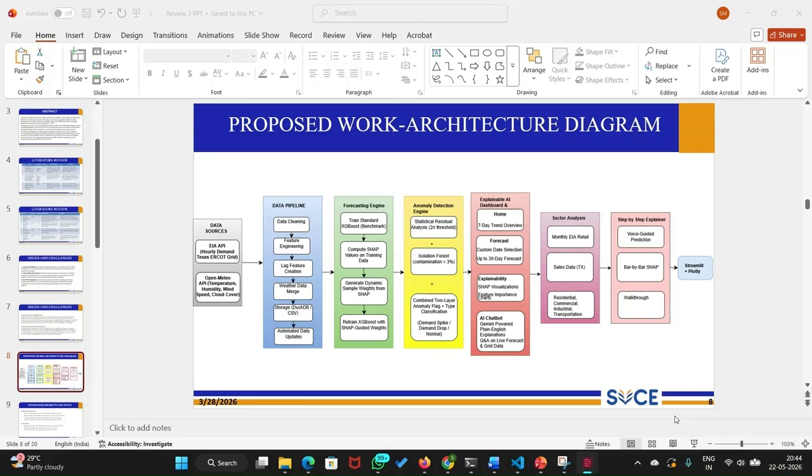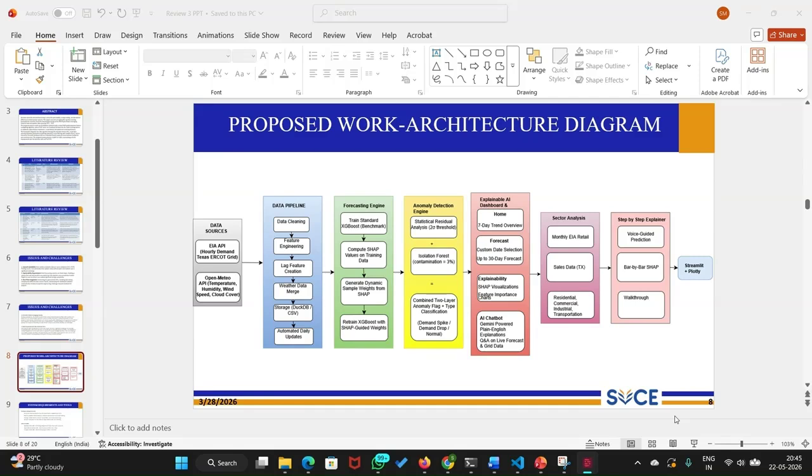And then the sixth is the sector analysis. This module focuses on sector-wise electricity analysis. It includes monthly EIA retail data along with the Texas sales data. The dashboard further breaks down demand across different sectors such as residential, commercial, industrial, and transportation. This helps the user understand which sector contributes most to the energy consumption.